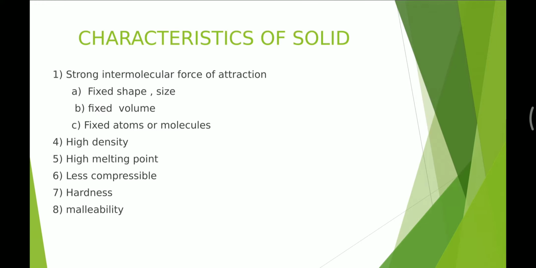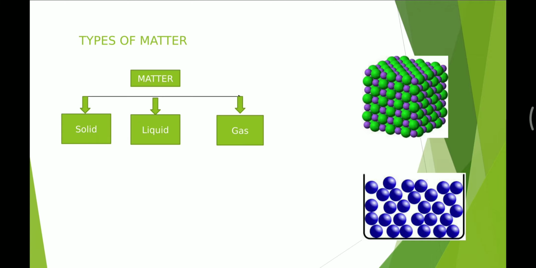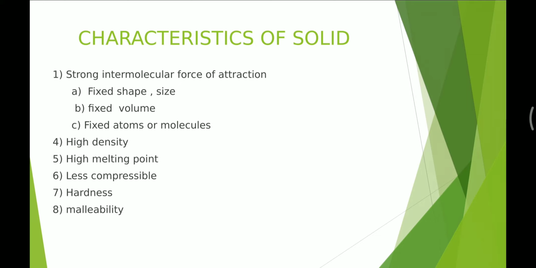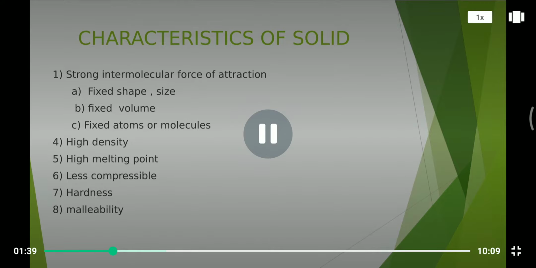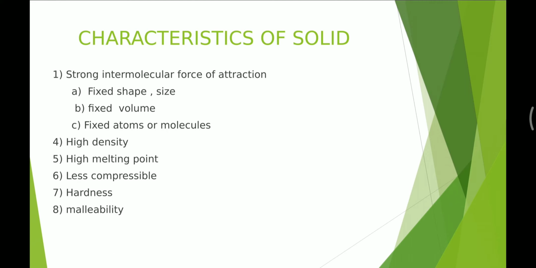Characteristics of solid. Solid has a strong intermolecular force of attraction. You can see in the first figure there is a strong intermolecular force of attraction. There is a compact arrangement of particles. Solid has a fixed shape, size, and fixed volume. Solid has a fixed number of molecules or atoms. Solid has high density, a high melting point, it is less compressible, and it has hardness and malleability.